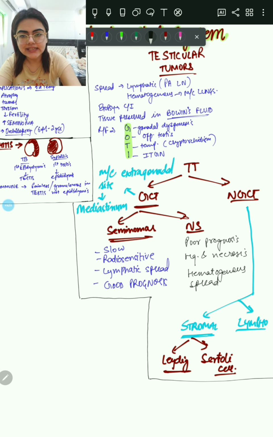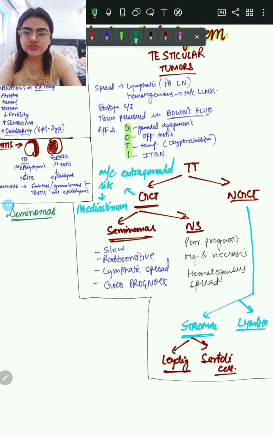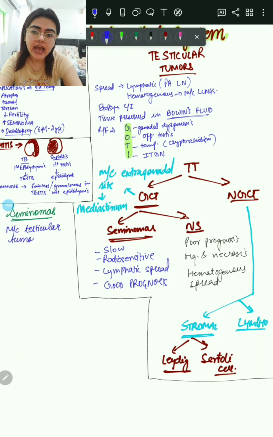First of all, let's see the seminomatous tumors. The seminomas, as you have read, usually spread via lymphatic spread. They are slow, they are radiosensitive, they have good prognosis.